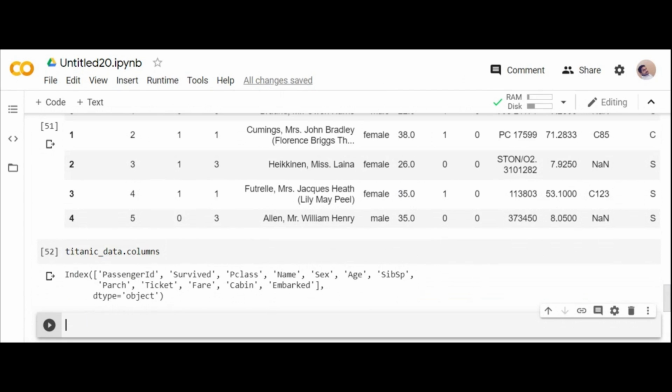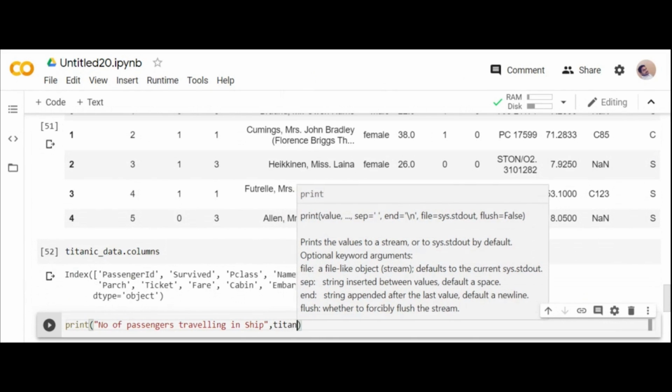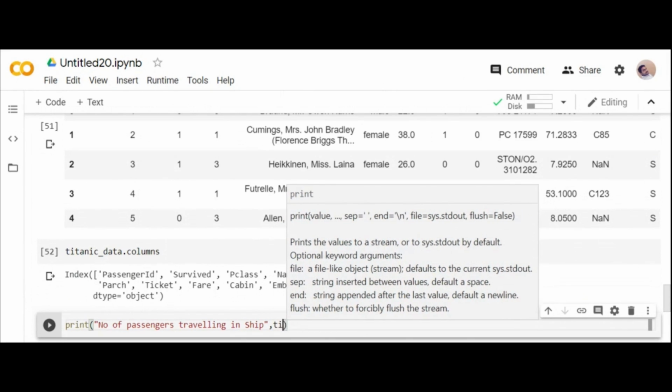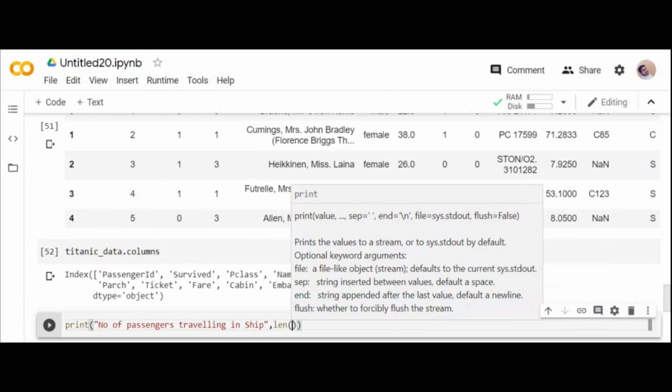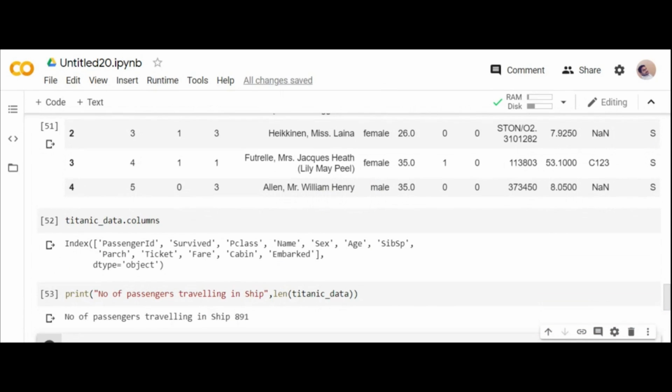And let me see first how many passengers are traveling in it. Number of passengers traveling in the ship. How can I do it? I know simple Python logic. I give length of Titanic_data. See, it is giving you simply the number of passengers traveling in the ship: 891.